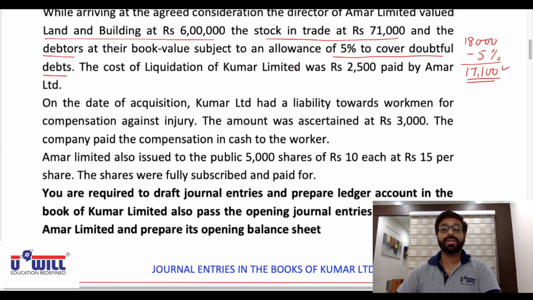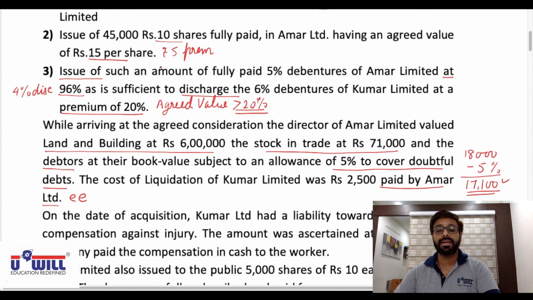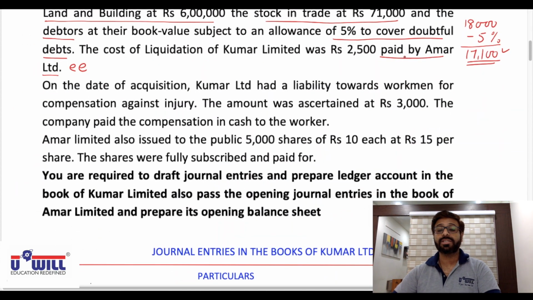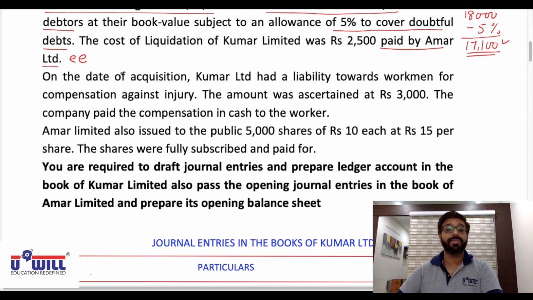The cost of liquidation of Kumar Limited was 2,500, but paid by Amar Limited, means the transferee company. Amar Limited is paying it. So the entry for liquidation expenses will come in the books of the transferee company.